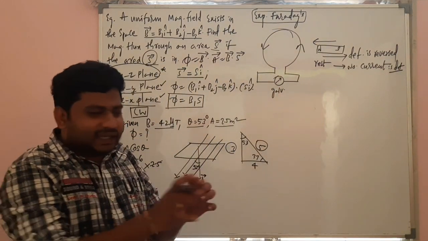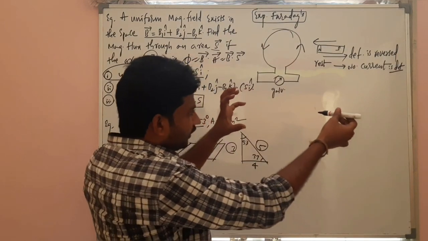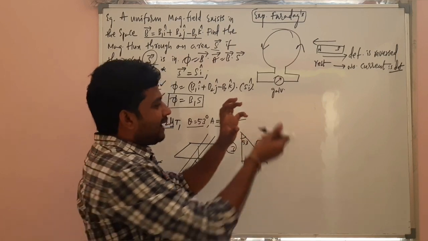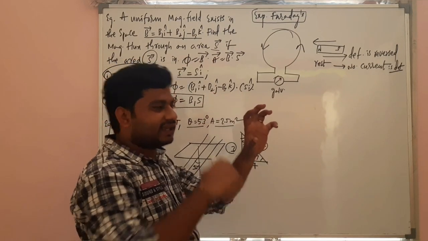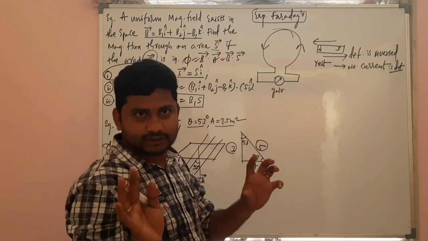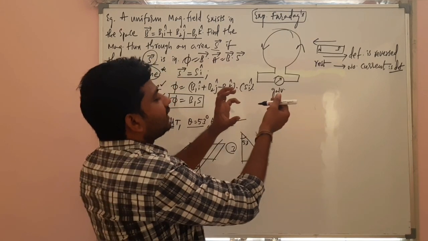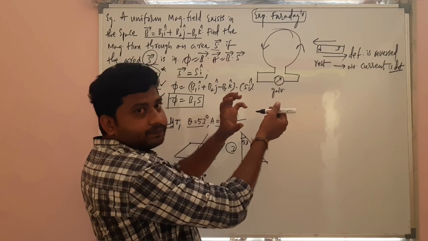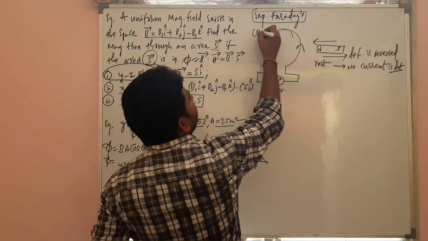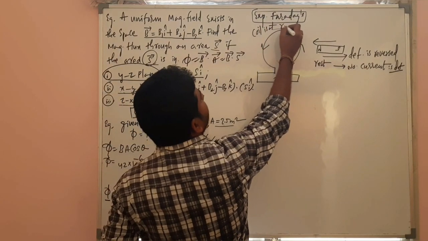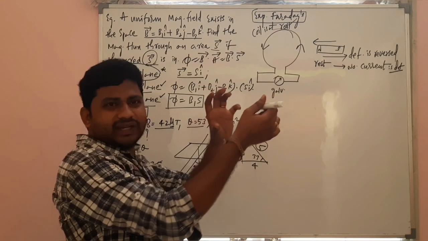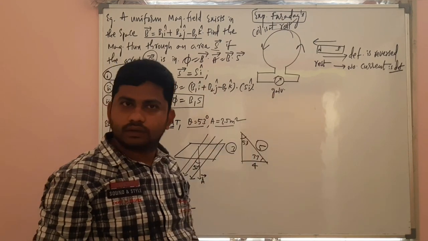When the magnet is simply kept at rest, see, initially the magnet is moving towards the coil, there is a current produced in this coil. The magnet is moving away from the coil, there is a current produced, but the direction of the current passing through the coil is changed. Now, the magnet is simply kept at rest. Anyway, the coil is at rest. When the magnet and coil both are at rest, no current.